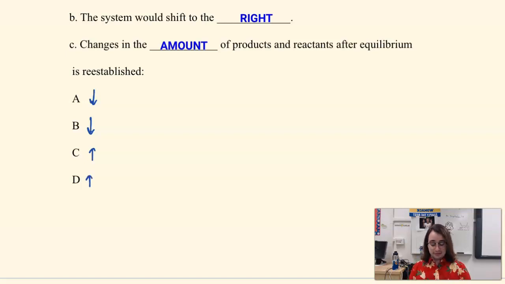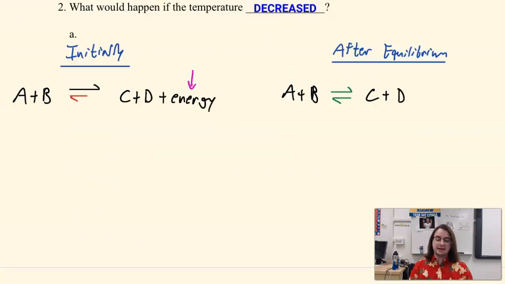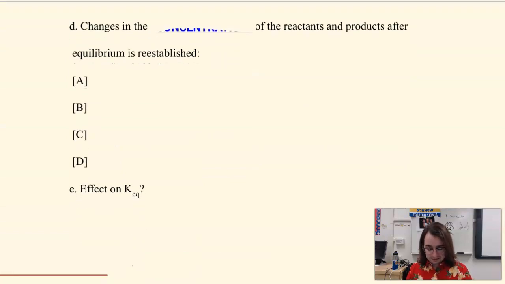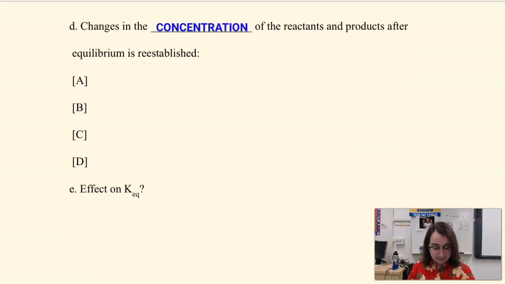And again, this makes sense from the perspective of Le Chatelier, because as energy goes down, I want to shift over to the side that requires energy, so I can get back going and I can increase the temperature again. So if we think about this through the lens of concentration, then we are going to have a decrease in the amount of A, decrease in the amount of B, increase in the amount of C, and no change. I think I wrote no effect on the last page, but here we are. So I'm having an increase or a decrease to the side that I'm shifting towards.